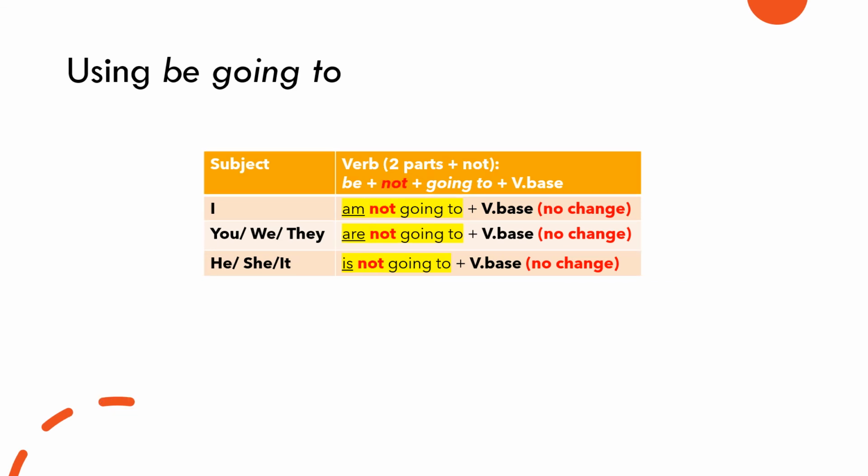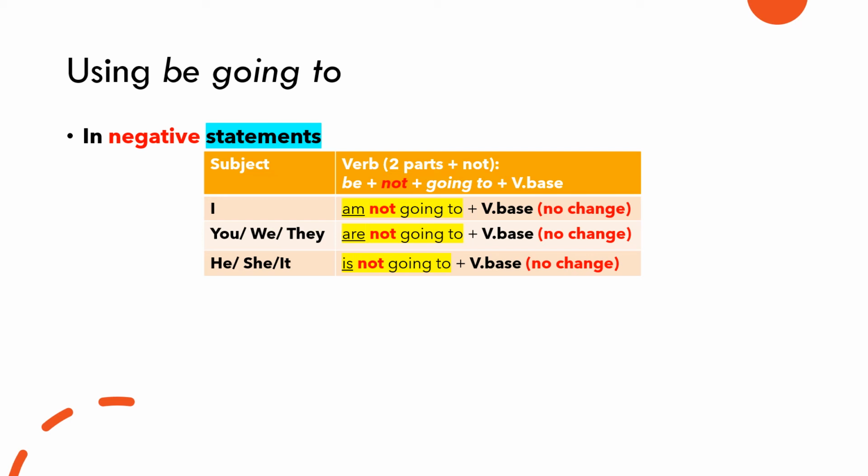How about in negative statements? We put not between the be and going to. I am not going to plus verb base form. You, we, they are not going to plus verb base form. He, she, it is not going to plus verb base form.